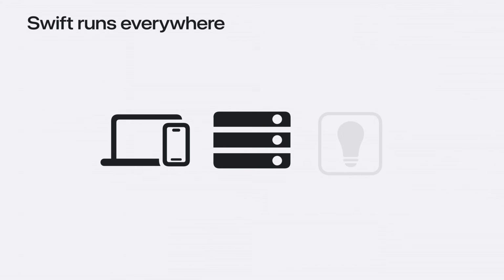Swift is best known as the premier language for writing apps that run on Apple's devices, but it can be used for so much more. As a cross-platform systems language, Swift is great for writing server applications too. And with the embedded Swift effort that began last year, Swift can scale down to the most resource-constrained environments, like the chips powering smart home devices.